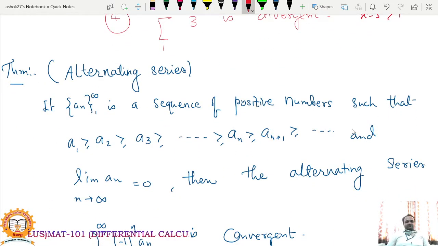So next theorem or next type of series is the alternating series. So what is an alternating series? Let us see.